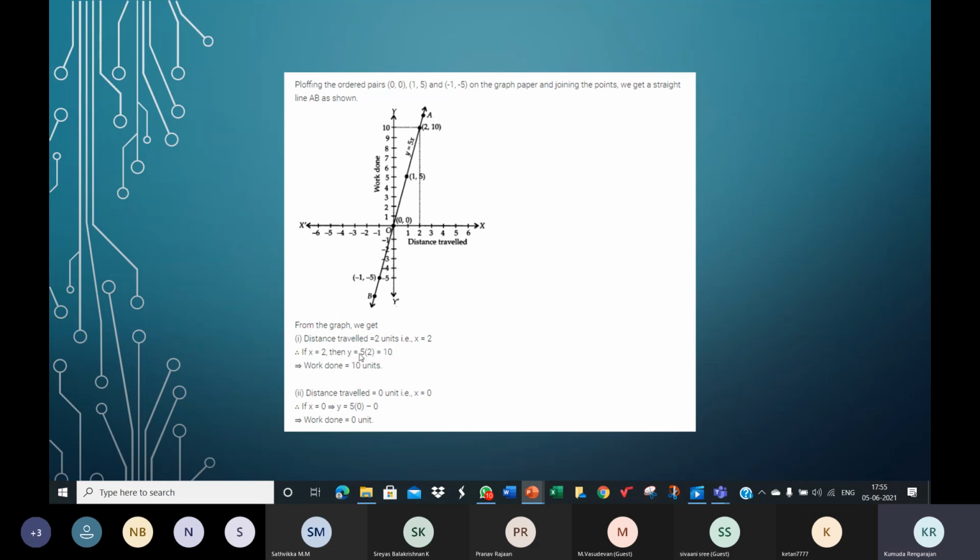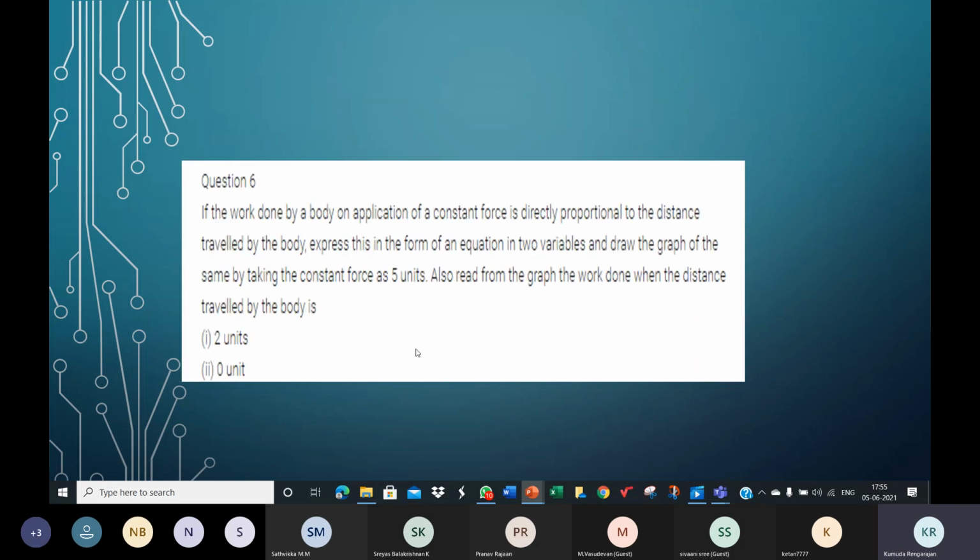So after making the graph, children, we need to read from the graph. See here. From the graph, the work done when the distance traveled by the body is 2 units, 0 units. So you need to find the work done from the graph. You need to find the value on the y-axis when the value on the x-axis is given to you. Distance traveled by the body is 2 units, 0 units.